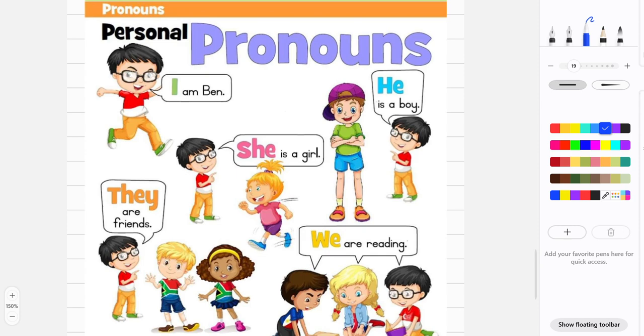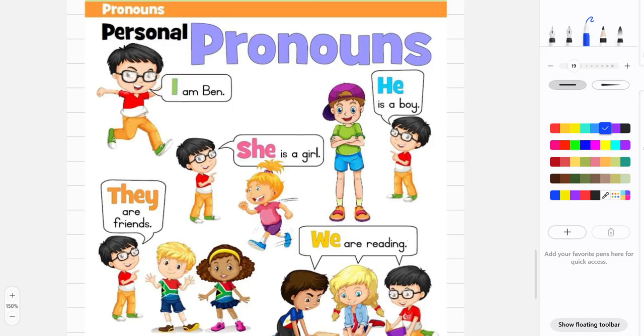Ben is a boy. Ben is a tall boy. Ben is talkative. Ben likes to eat apples. Ben loves to go to the park. So I kept on using the word Ben. It doesn't seem right. It doesn't seem good. So we cannot use the person's name again and again if you're writing about them or if you're talking about them. We have to use some other words to describe the person.